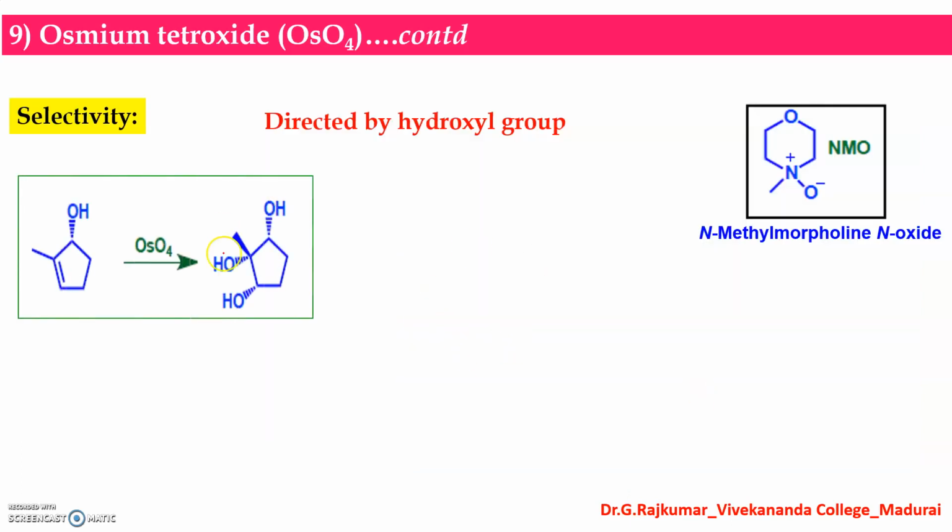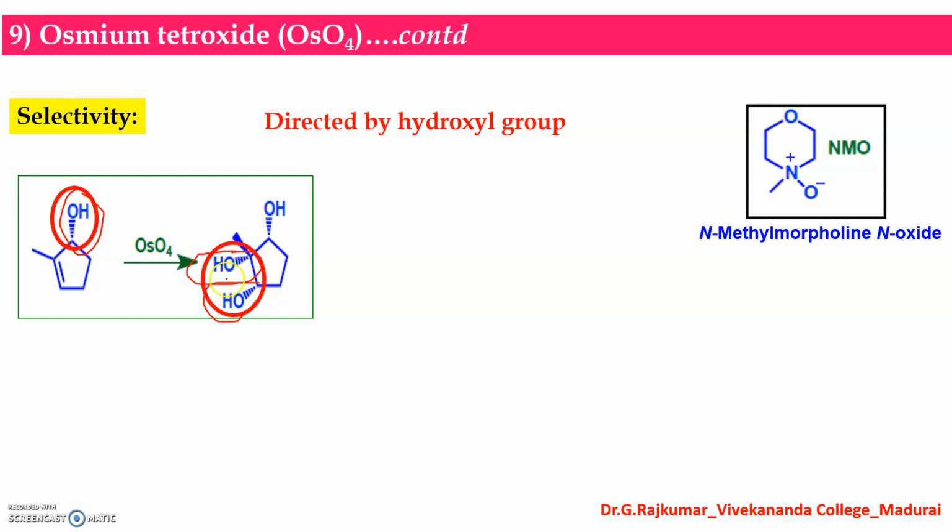And regarding the selectivity, look at this stereochemistry of the hydroxyl group and the incoming hydroxyl groups. This OH directs the incoming dihydroxyl group. If it is on the backside, then backside attack predominates.